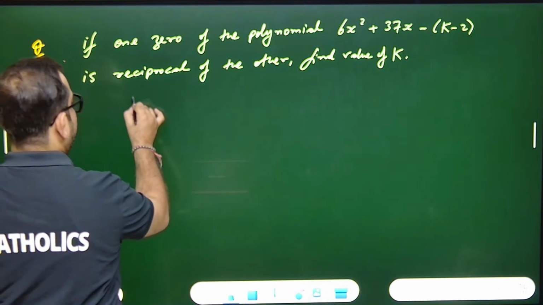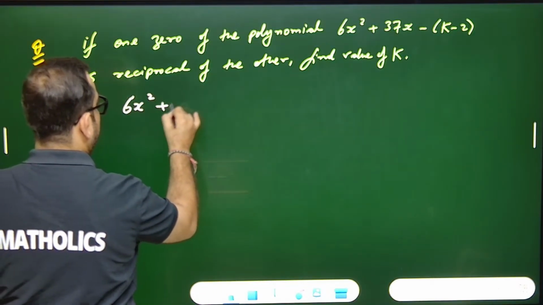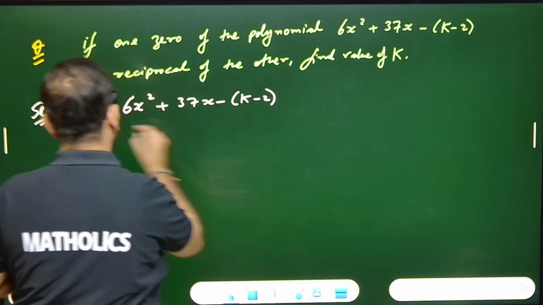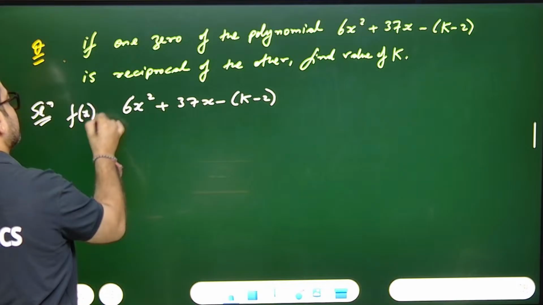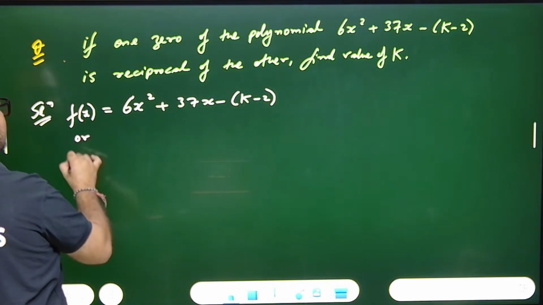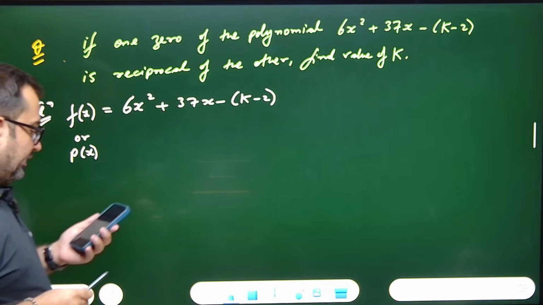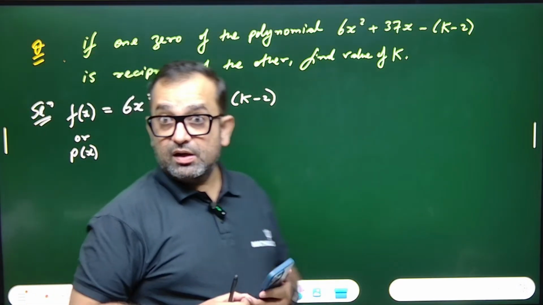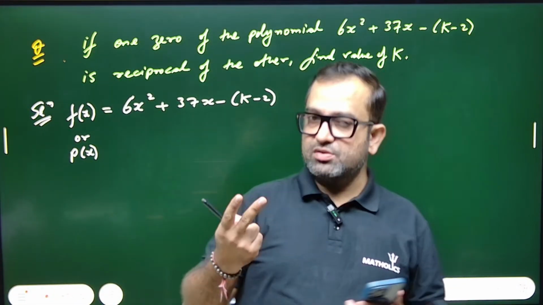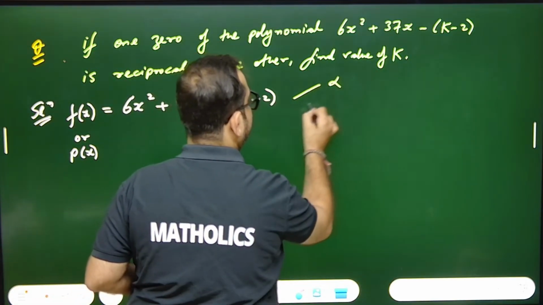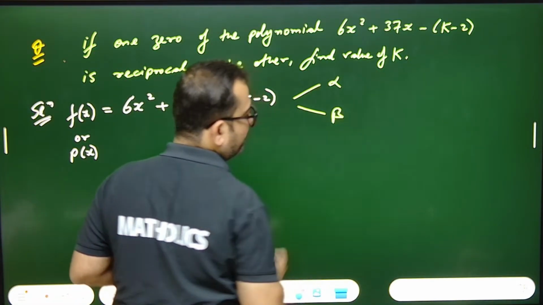See, the polynomial is given: 6x square plus 37x minus of k minus 2. This is f(x) or p(x), anything. This is the notation for writing a polynomial, right? It is given that there are how many zeros? Two zeros, obviously. This is a quadratic polynomial. So one zero is alpha, another one is beta.